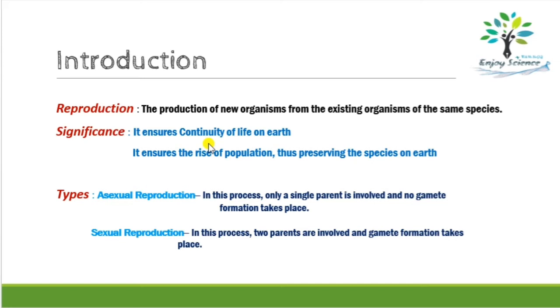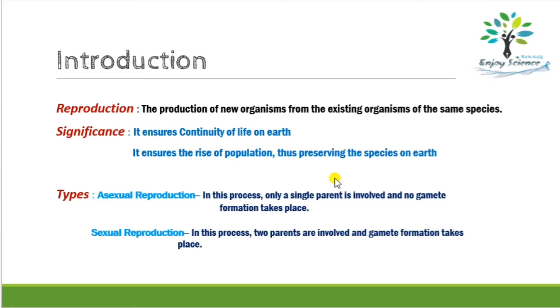Similarly, it happens with all kinds of organisms. Okay. So next is it ensures the rise of population, thus preserving the species on earth. For example, we can say human beings always produce human babies, right? Cat always produce kittens, and sunflower seeds always produce sunflower plants.